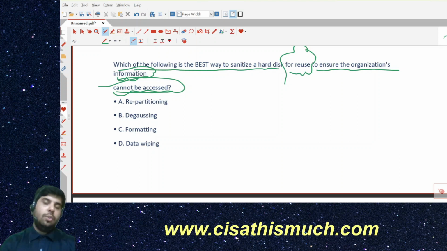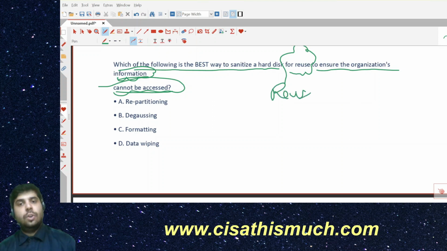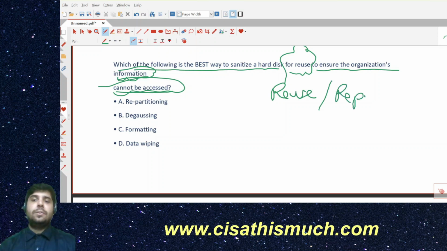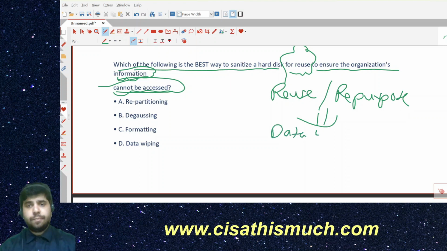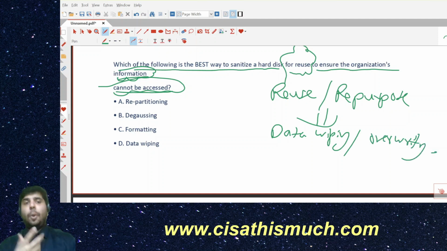Okay, but you have to understand one thing: whenever in the question they use the word reuse or the word repurpose, you have to go with either data wiping or overwriting. All right, so here the options are A, partitioning, degaussing, formatting, data wiping. The answer is data wiping.